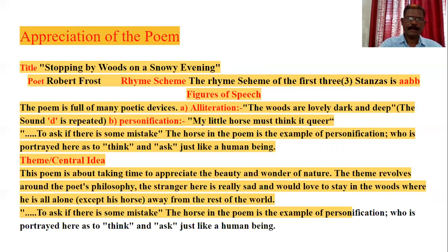Figure of speech. The poem is full of many poetic devices. Alliteration. The woods are lovely, dark and deep. The sound D is repeated. Personification. My little horse must think it queer, to ask if there is some mistake. The horse in the poem is an example of personification. Horse, who is portrayed here as thinking and asking just like a human being.